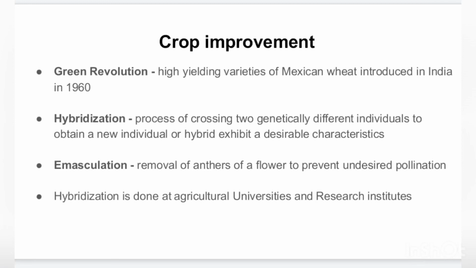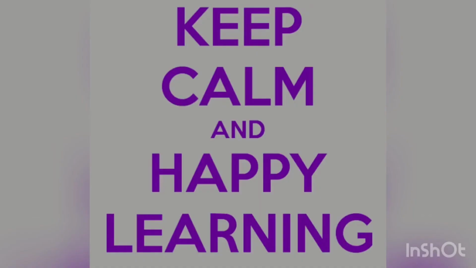So hybridization is done at agricultural universities and research institutes, just to improve the yield and the quality of the crops. All this we have to study in this chapter. The chapter is over here, and happy learning to all.